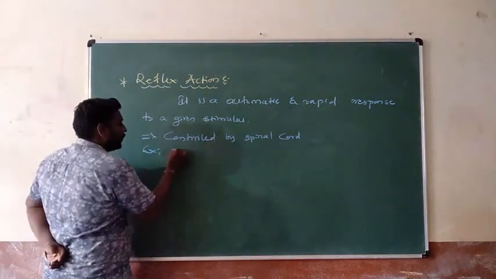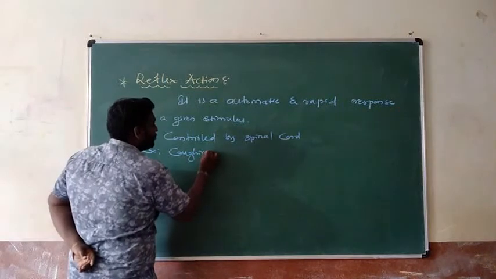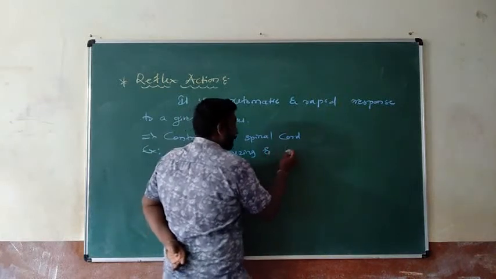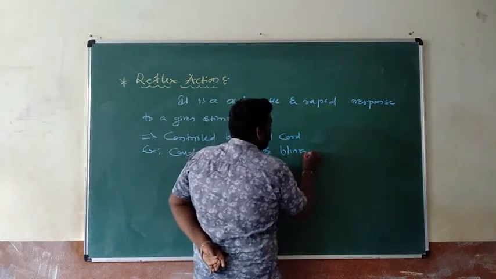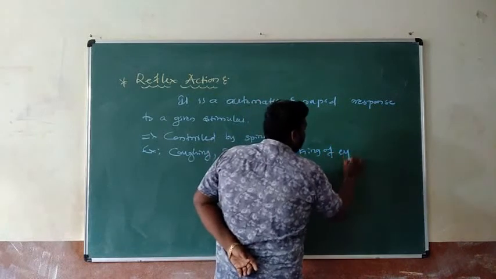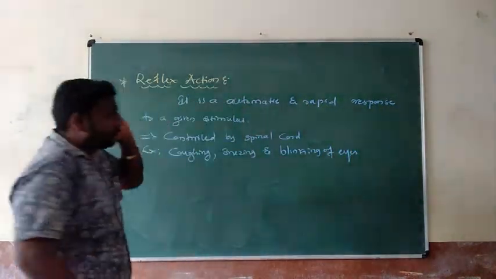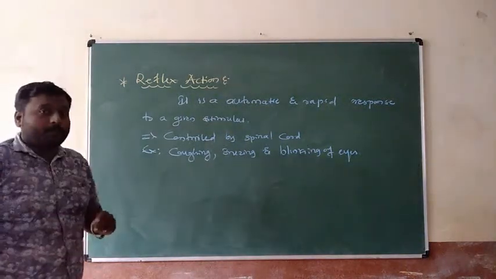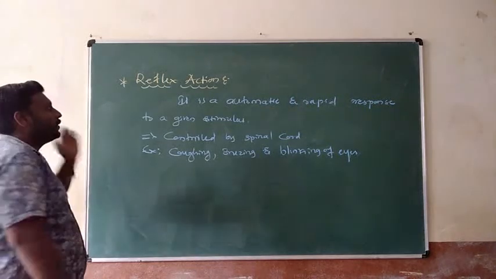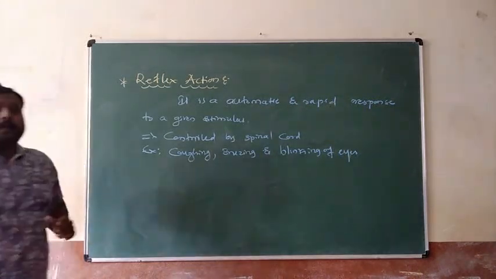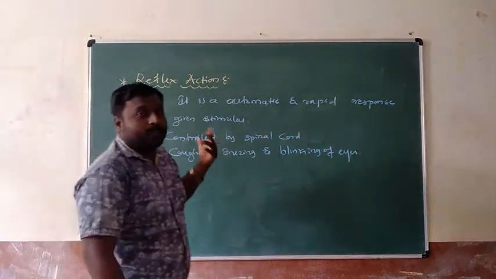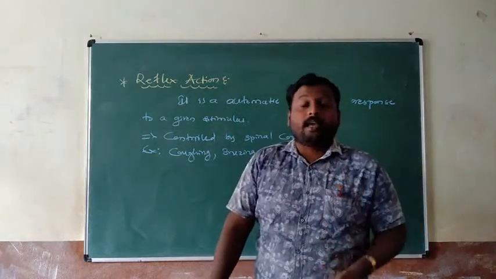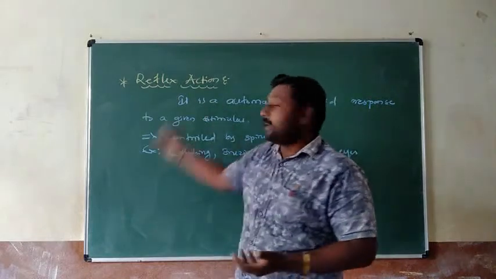Examples are coughing, sneezing, and blinking of eyes. And once again, what is the meaning of reflex action? It is the most important concern of our main examination. One mark questions are offered. It is an automatic and rapid response to a given stimulus, termed as a reflex action. Coughing, sneezing, and blinking of eyes are common examples of reflex actions.